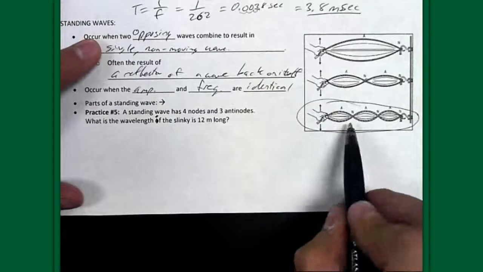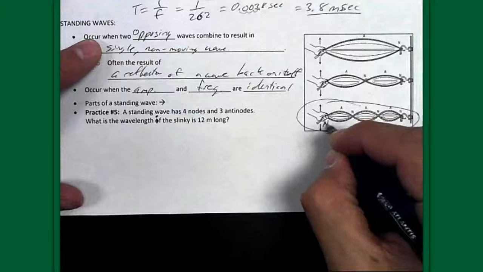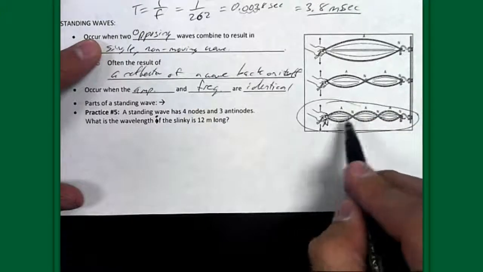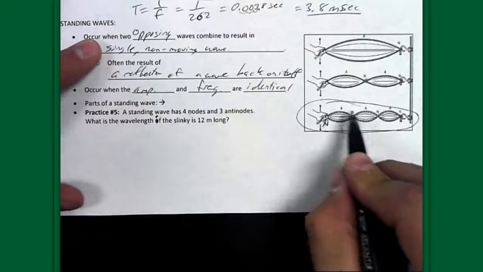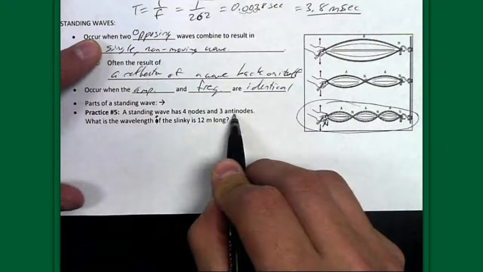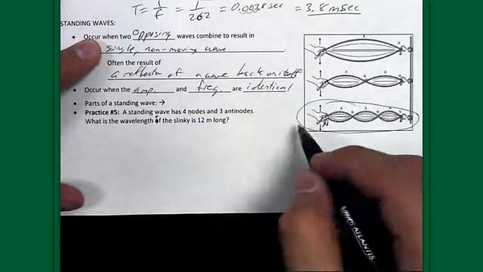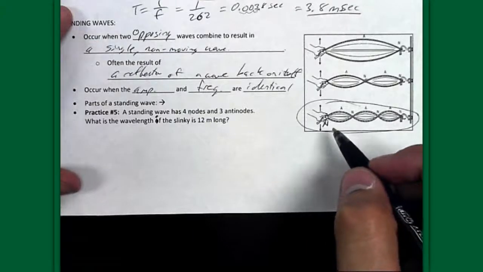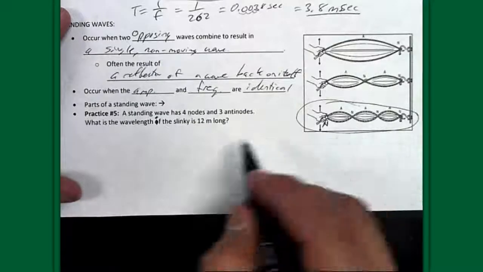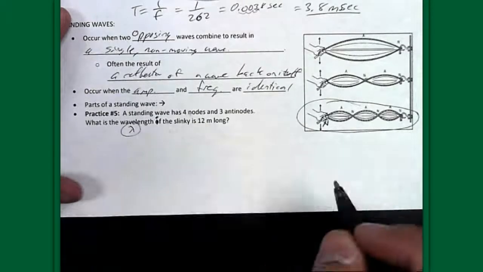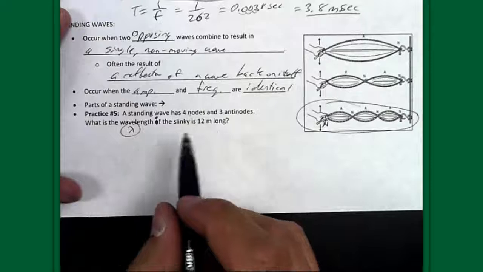Here you can see there's a node here as well, but there are 1, 2, 3, 4 nodes, and 1, 2, 3 antinodes. So this is the standing wave that we're talking about. Could be a slinky, could be a rope, doesn't matter. What is the wavelength? What's the length of one wave if the slinky is 12 meters long?